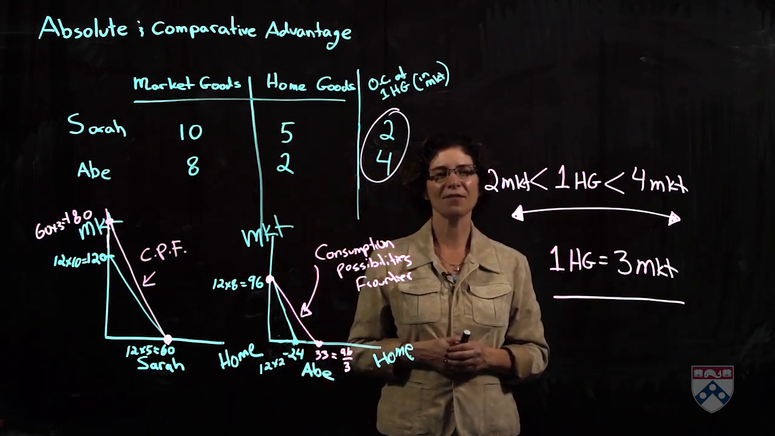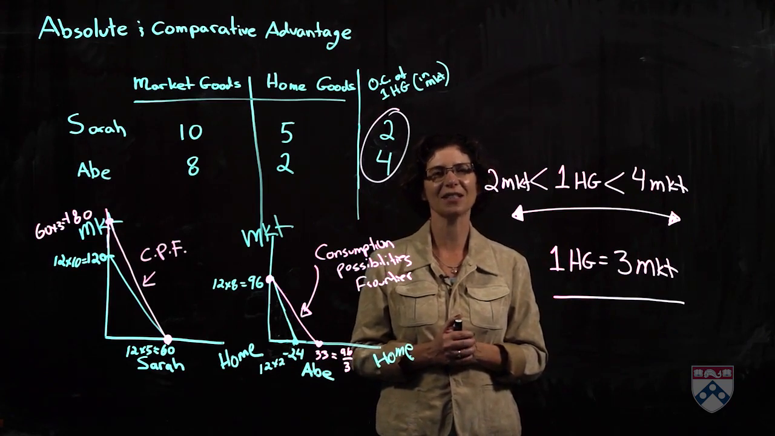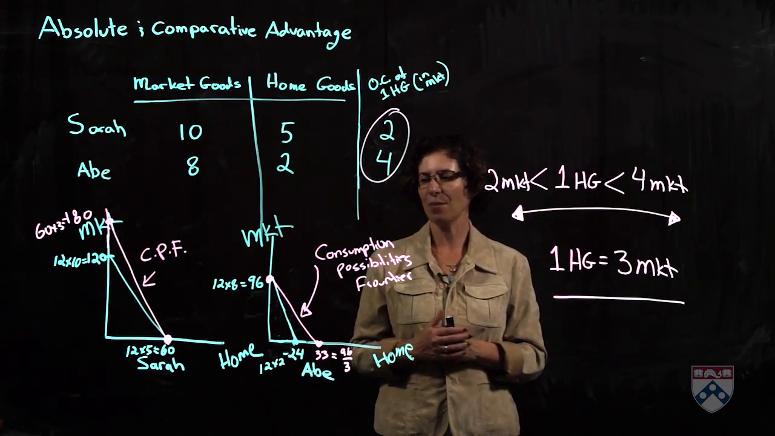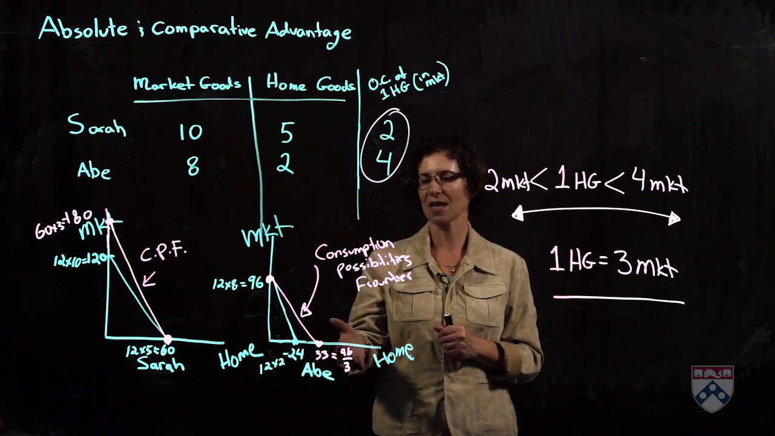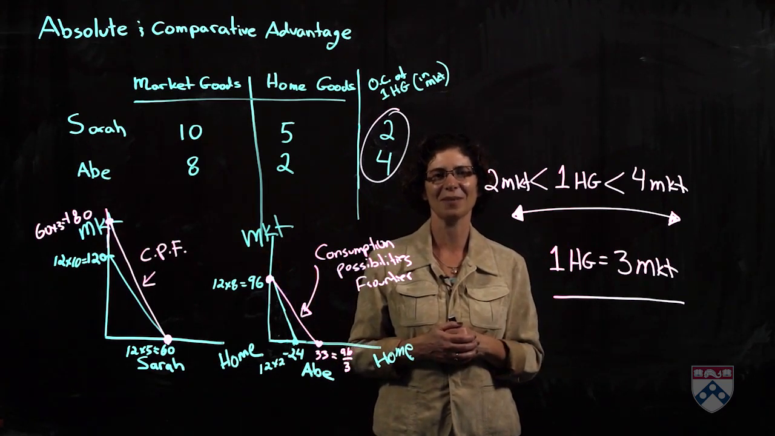And we can see that both of them, with the gains from trade, are achieving things that they couldn't achieve otherwise. Both of them now have consumption possibility frontiers that are outside their production possibility frontier.